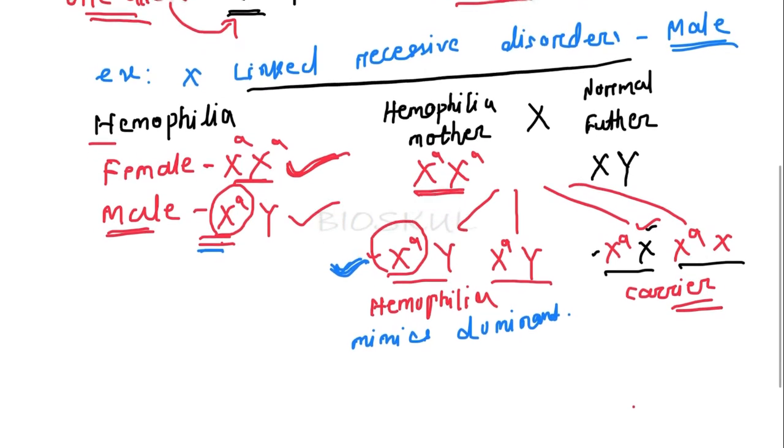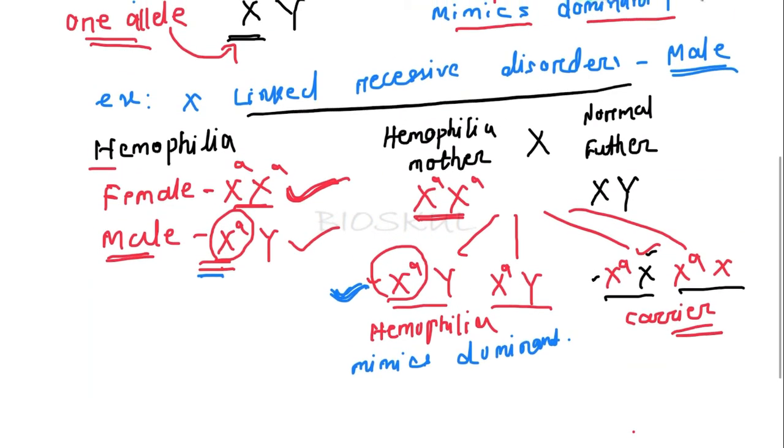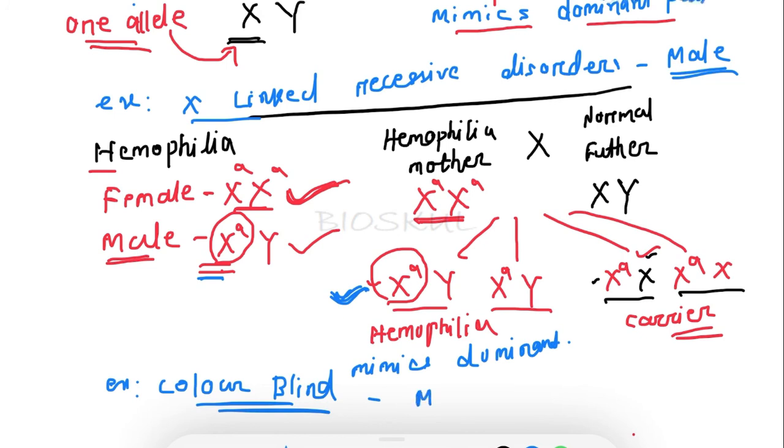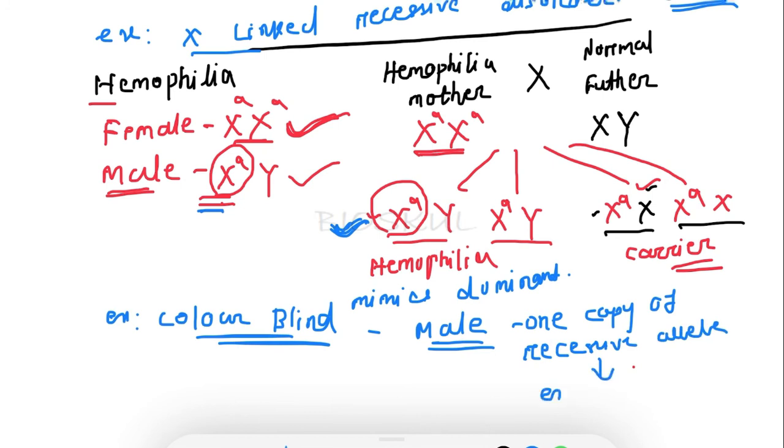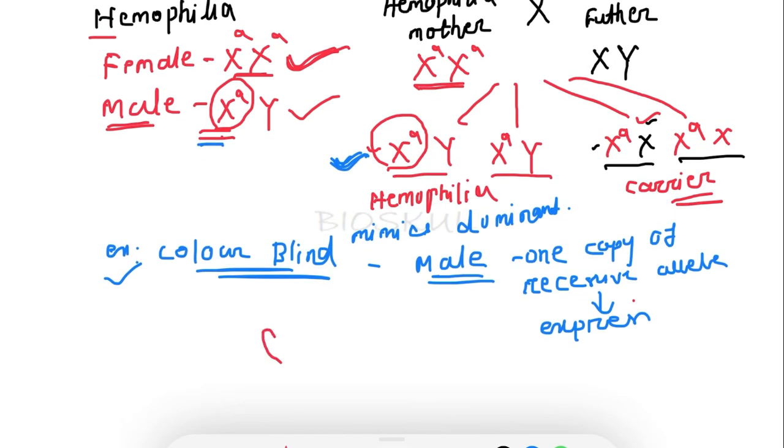Another example is color blindness, which is also an X-linked recessive disorder. In males, a single copy of the recessive allele will express, so this is also an example of pseudodominance. Not only in X-linked recessive disorders in males, you can also find pseudodominance in autosomes. Let's say this is the chromosome, and for a particular character the genes are present here.